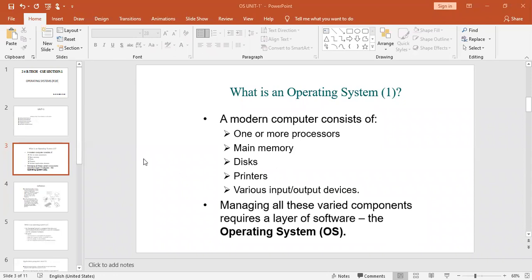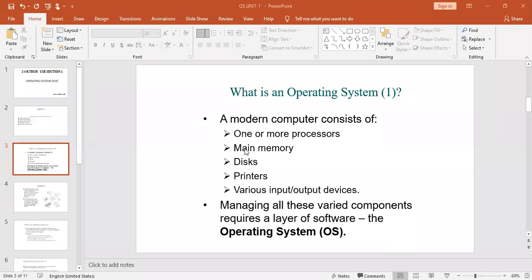We need to have someone who will look after all these parts. That means someone has to supervise the activities going on with all these parts, right? So someone has to control the processing time and the job that is going on.